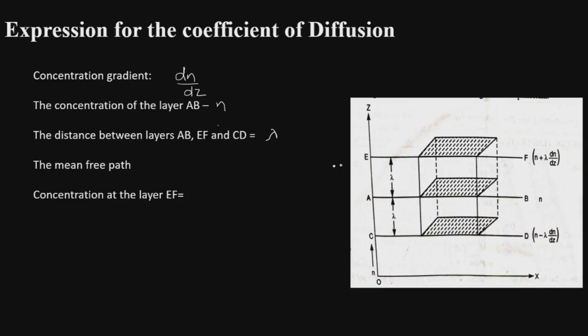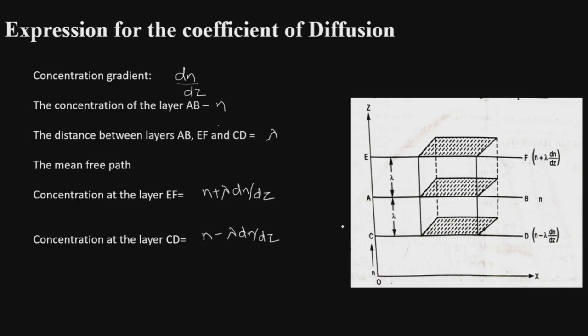Then we can write the concentration of the layer EF, which is at a distance of lambda from the layer AB, as equal to N plus lambda dN by dz. In the same way, we can write the concentration of the layer CD, which is below AB, as equal to N minus lambda dN by dz. So this is the way we can write the concentrations of the layers EF and CD. We can see that the layer EF will be more concentrated than the layer CD.